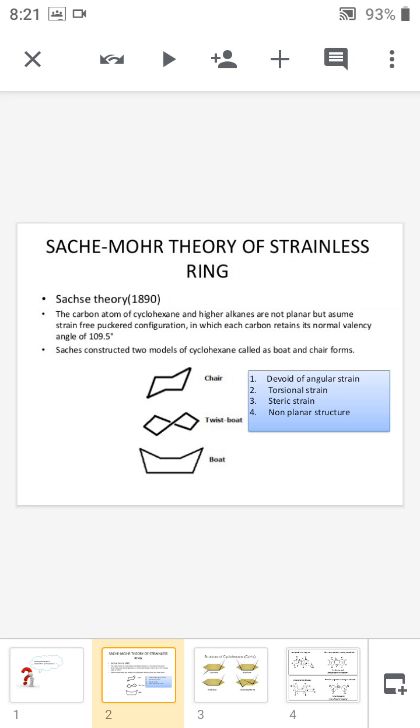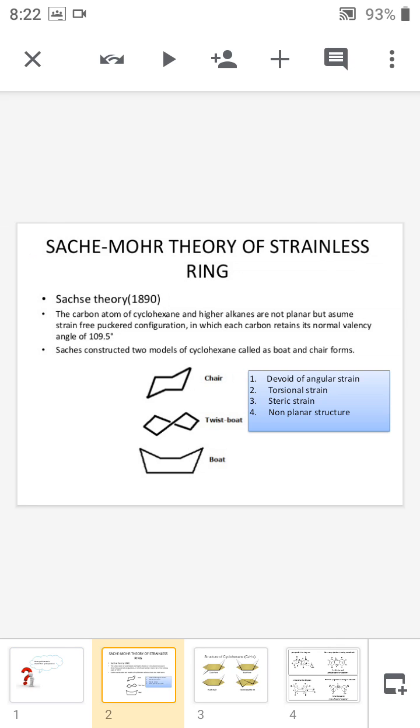According to their theory, the carbon atoms of cyclohexane and higher alkanes are not planar, but they assume a strain-free puckered configuration in which each carbon retains its normal tetrahedral bond angle of 109.5 degrees. So Sachse constructed two models of cyclohexane, which are called the boat form and the chair form.